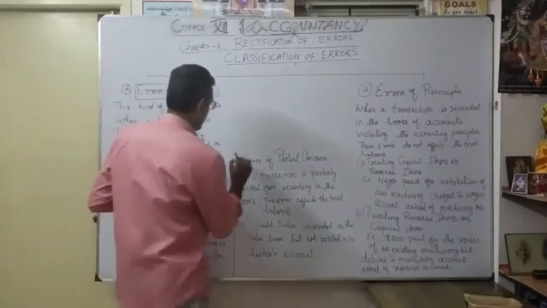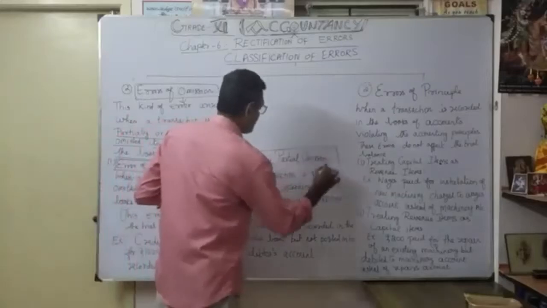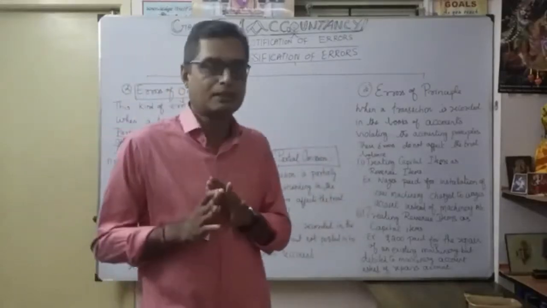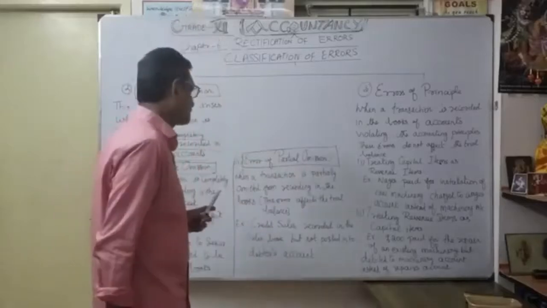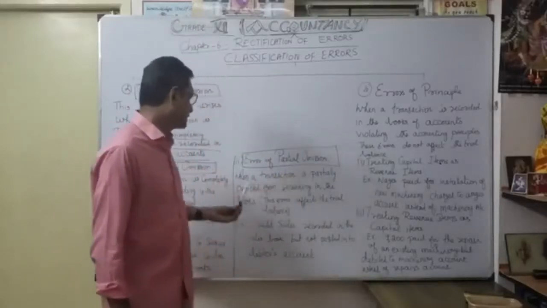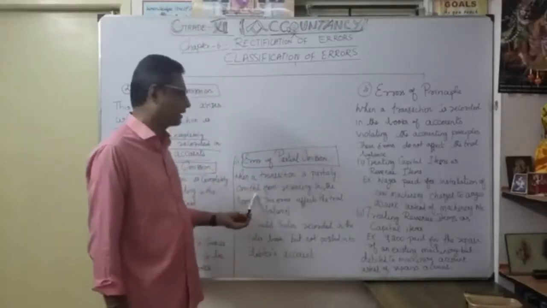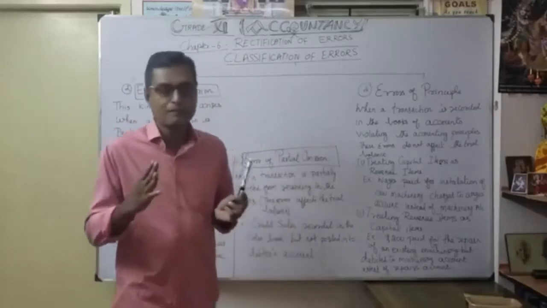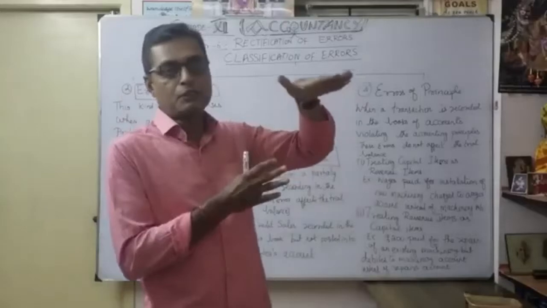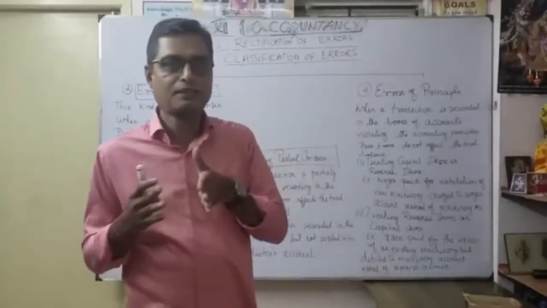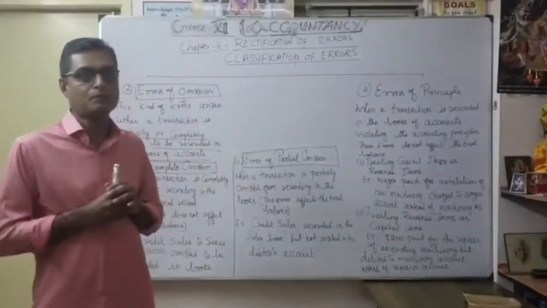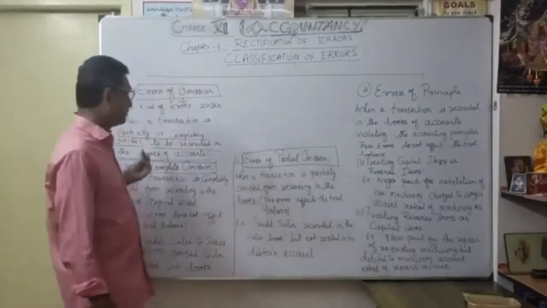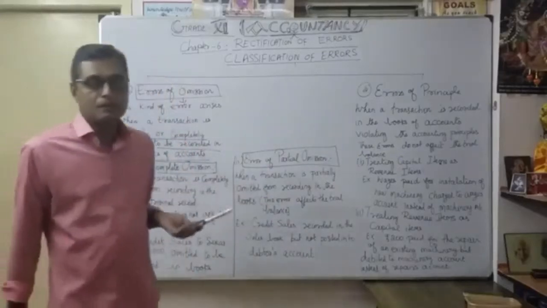What is the second one? This is error of partial omission. Something we recorded but partially omitted. When a transaction is partially omitted from recording in the books, this error affects the trial balance, because maybe you forget to record the debit part or credit part, and naturally it will affect the preparation of the trial balance. But complete omission never affects the trial balance.